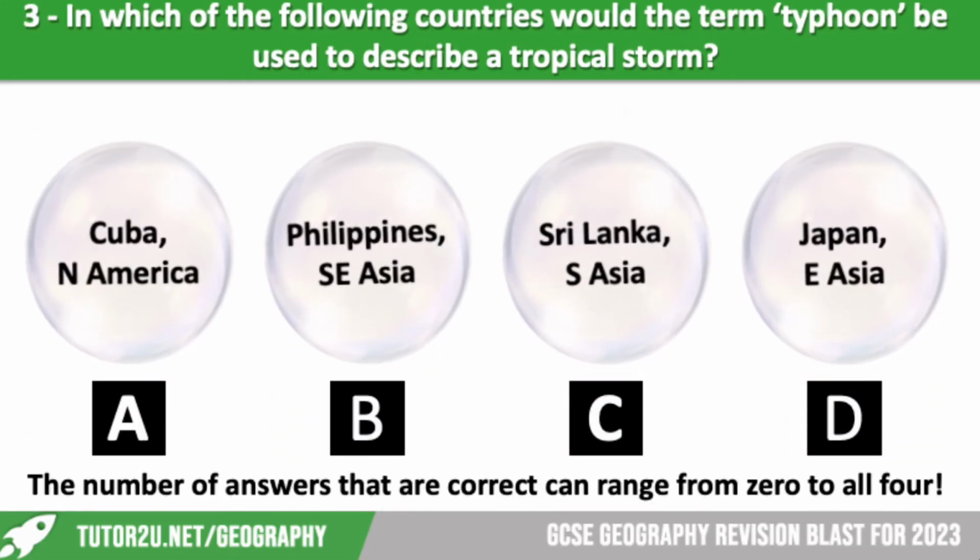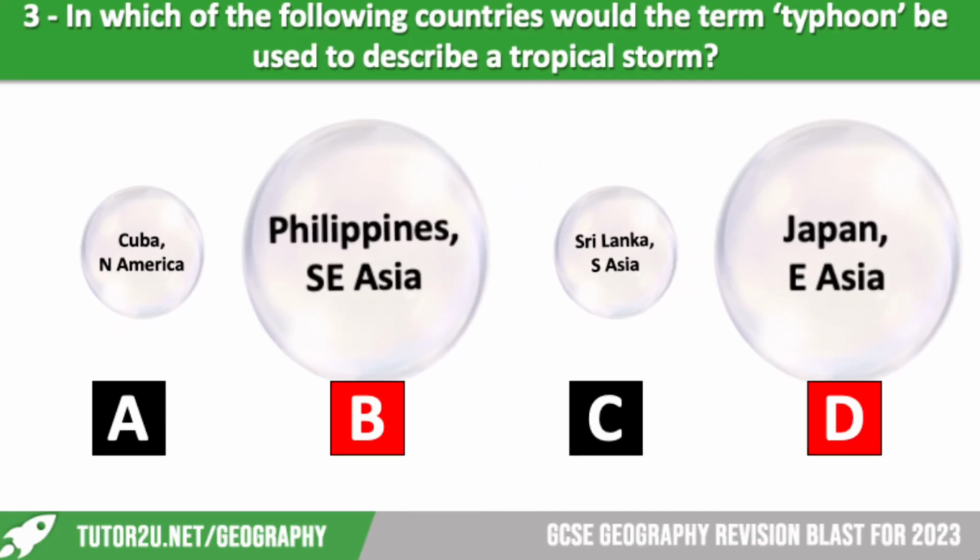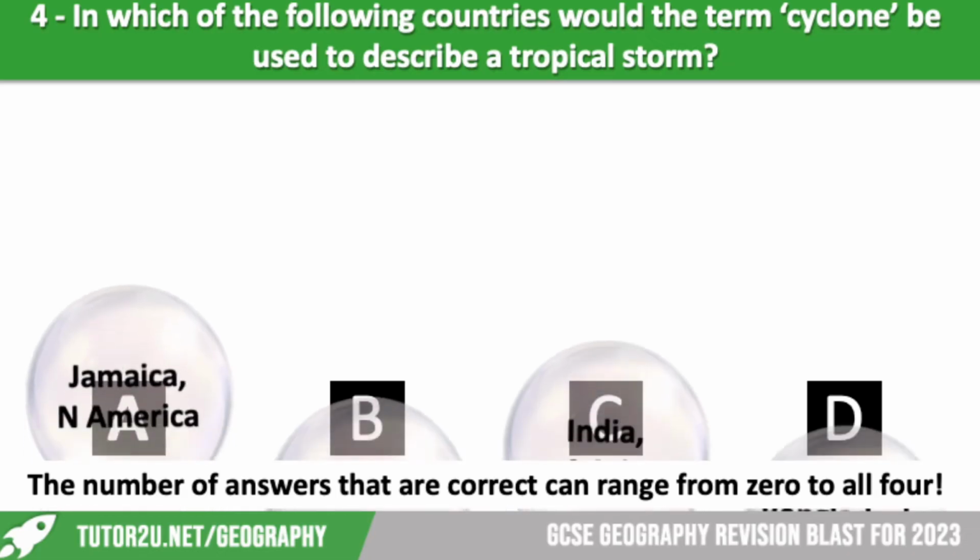Which of the following countries would the term typhoon be used to describe a tropical storm? So we've got Cuba, we've got the Philippines, Sri Lanka and Japan. Let's reveal the answer. It's the Philippines and Japan, so both Pacific Ocean countries. Okay, and the Philippines is where Typhoon Haiyan, which lots of you will have studied, took place.